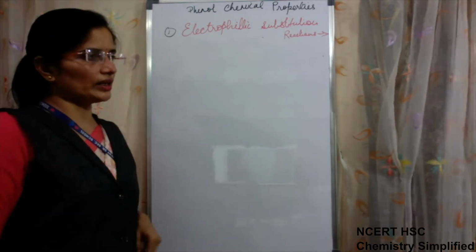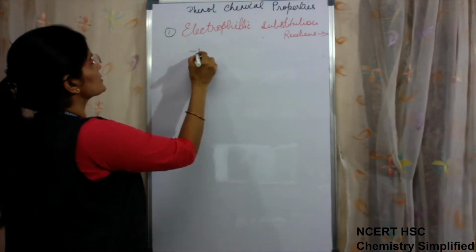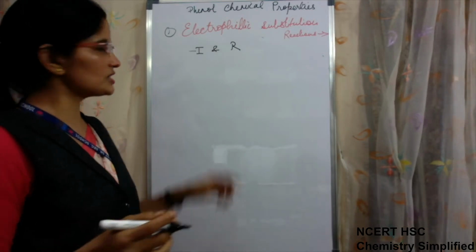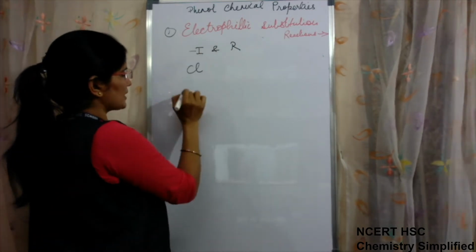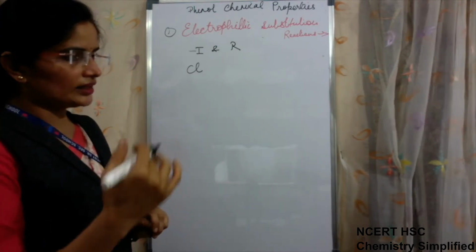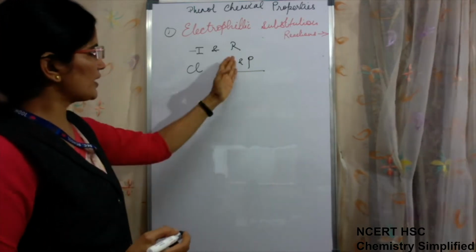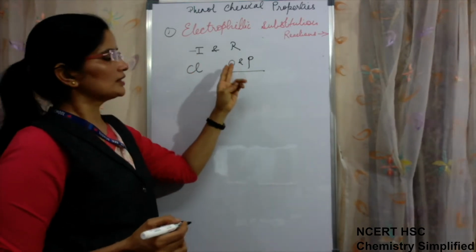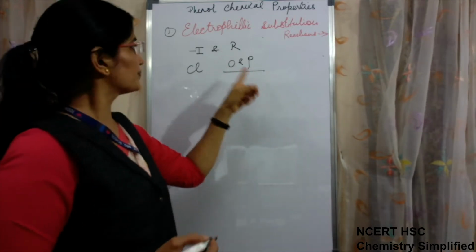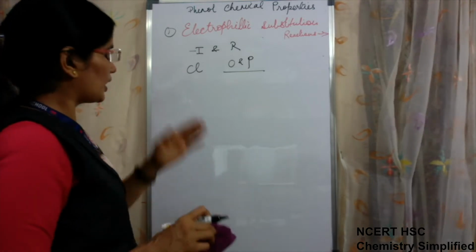If you remember, in case of haloarenes, we had studied two effects. One was the minus I effect and one was the resonance effect. Chlorine was showing the minus I effect, and the resonance effect was directing the incoming groups to the ortho and para positions, because when chlorine is present, the electron density increases on the ortho and para positions.